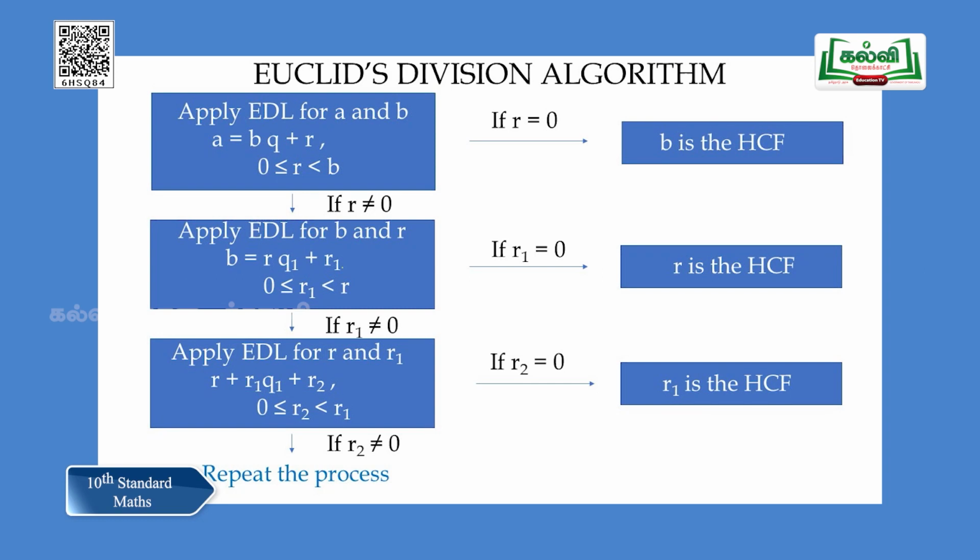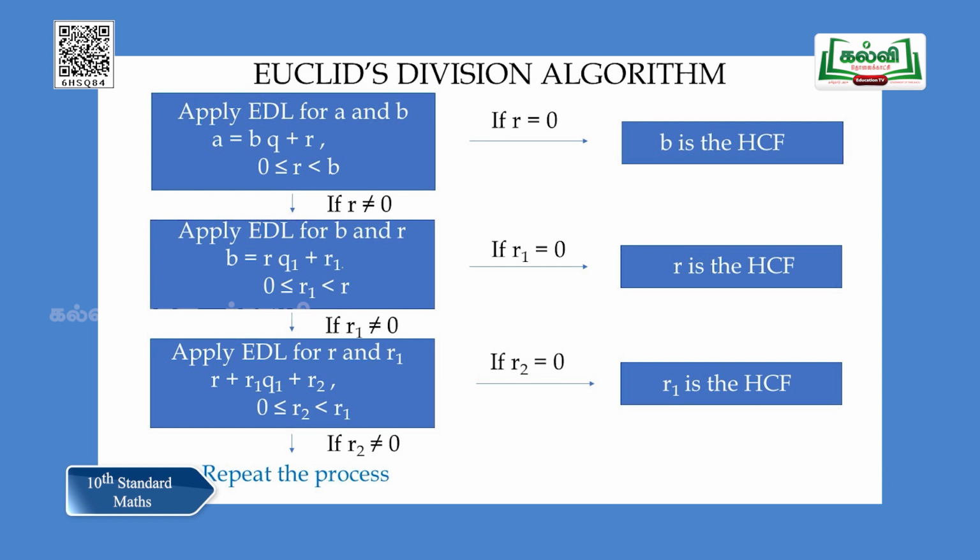We further move on to an algorithm where we are going to find the HCF using a procedure. What do you mean by an algorithm? An algorithm is a step by step procedure which we perform to get a final result. Now, look at the algorithm.